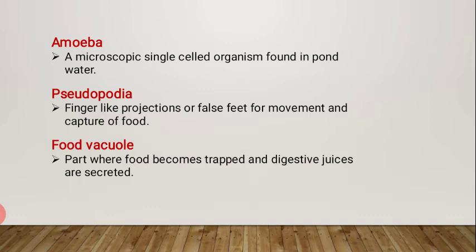It pushes out one or more finger-like projections called pseudopodia or false feet for movement and capture of food. Amoeba feeds on small microscopic organisms. When it senses food, it pushes out pseudopodia around the food particle and engulfs it. The food becomes trapped in a food vacuole.